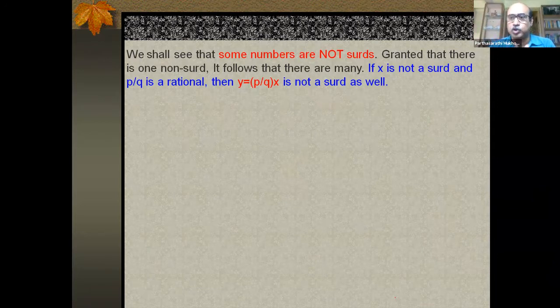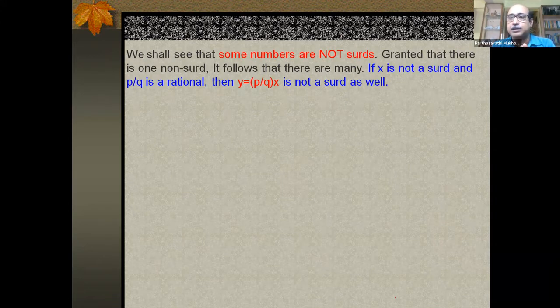non-constructible numbers, non-surds. In fact, if X is not a surd and P by Q is a rational, then the product of P by Q and X is not a surd as well. A non-surd multiplied with a rational, which is the surd of order 0, the most elementary. So if you just multiply a rational with a non-surd, the outcome again will be a non-surd. Otherwise, you argue that if it turns out to be a surd, then you take that P by Q to the other side: Y is a surd and Q by P is a surd. So their product should be a surd. Constructible numbers make a field.